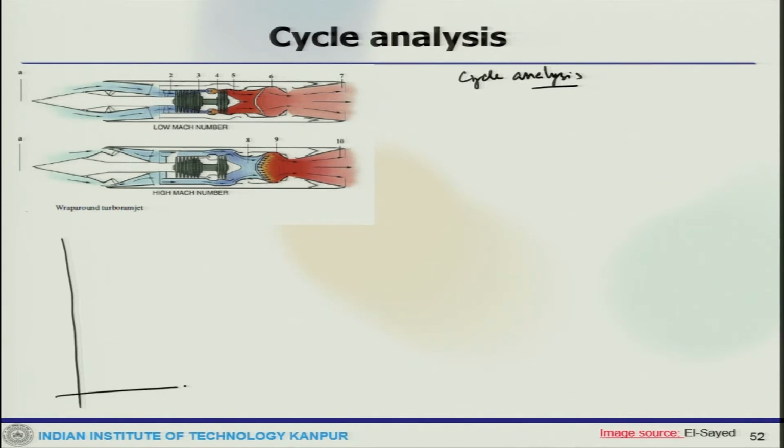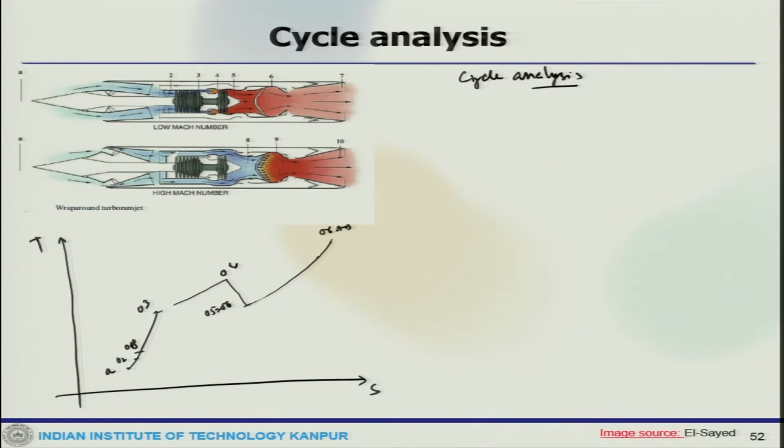Let us say if we put the TS diagram, then this is point A, this goes to somewhere 8, or in between somewhere 2, then this goes to 3, then goes to 4, then 5, then 6, then this goes to, let us say, 6 AB.